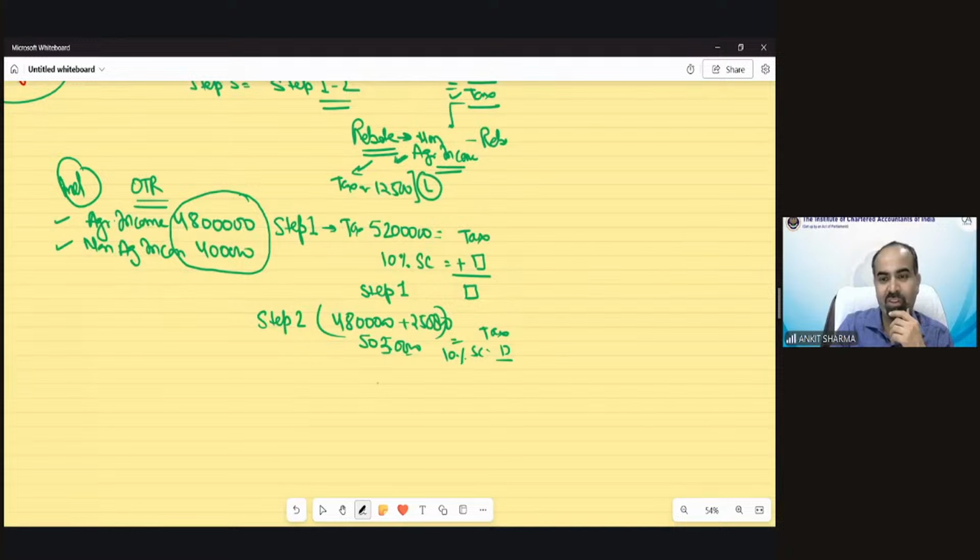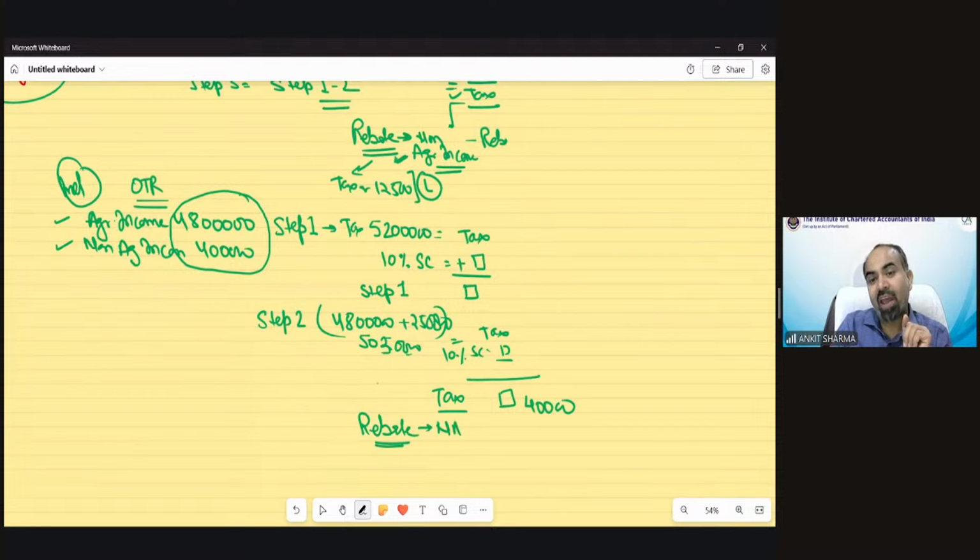Now step number 3 says 1 minus 2. Suppose the difference of tax 1 minus tax 2 is 40,000 rupees. Now the rebate concept will come in. It says if your non-agricultural income is less than 5 lakh, you can claim rebate. And how much is your non-agricultural income in this question? 4 lakh only. You can claim rebate up to the amount of tax or 12,500 rupees, whichever is lower. Then cess would be applicable.